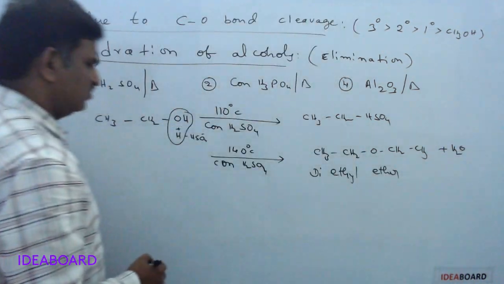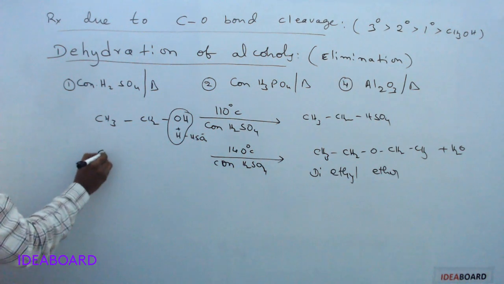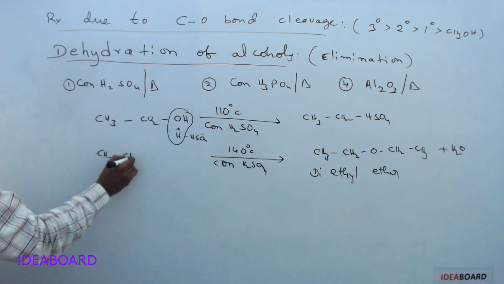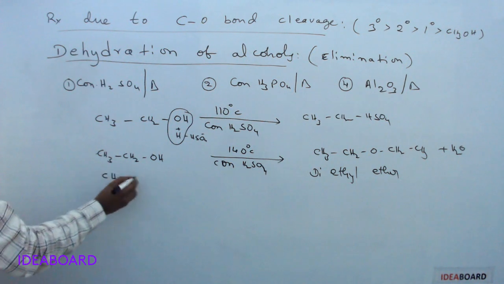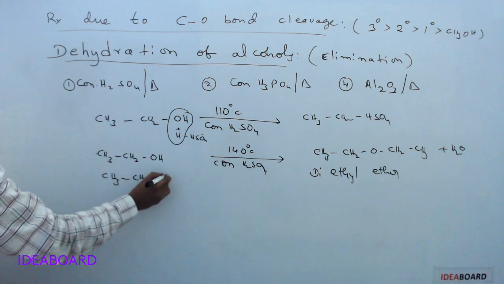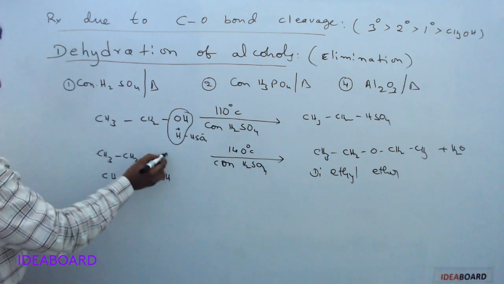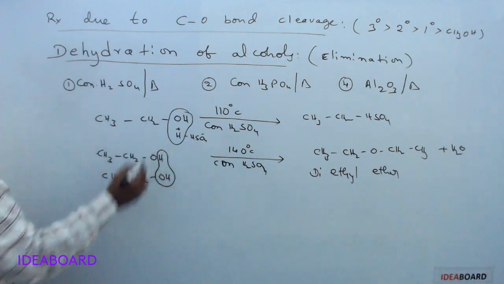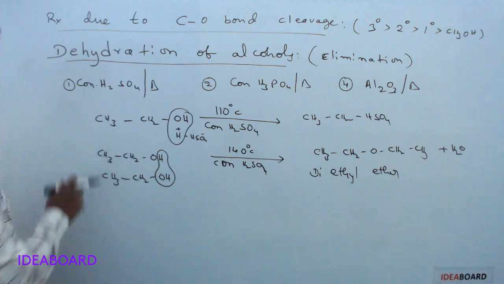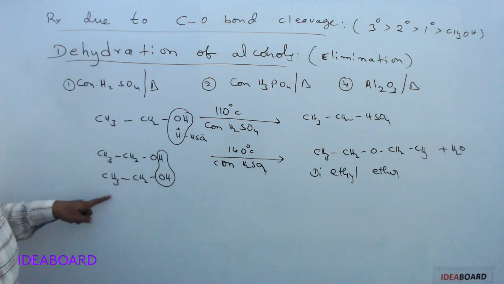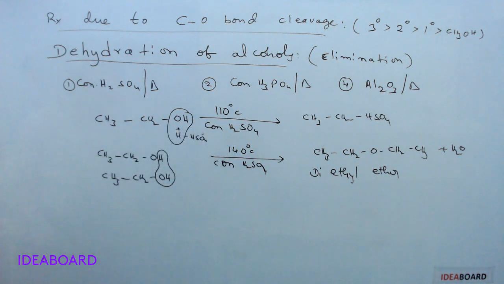How is this formed? See here, ethyl alcohol CH3CH2OH, another ethyl alcohol CH3CH2OH. Here this is OH and H is removed, minus H2O. The remaining is one ethyl group, O, and another ethyl group. That is diethyl ether. So ethers are formed.